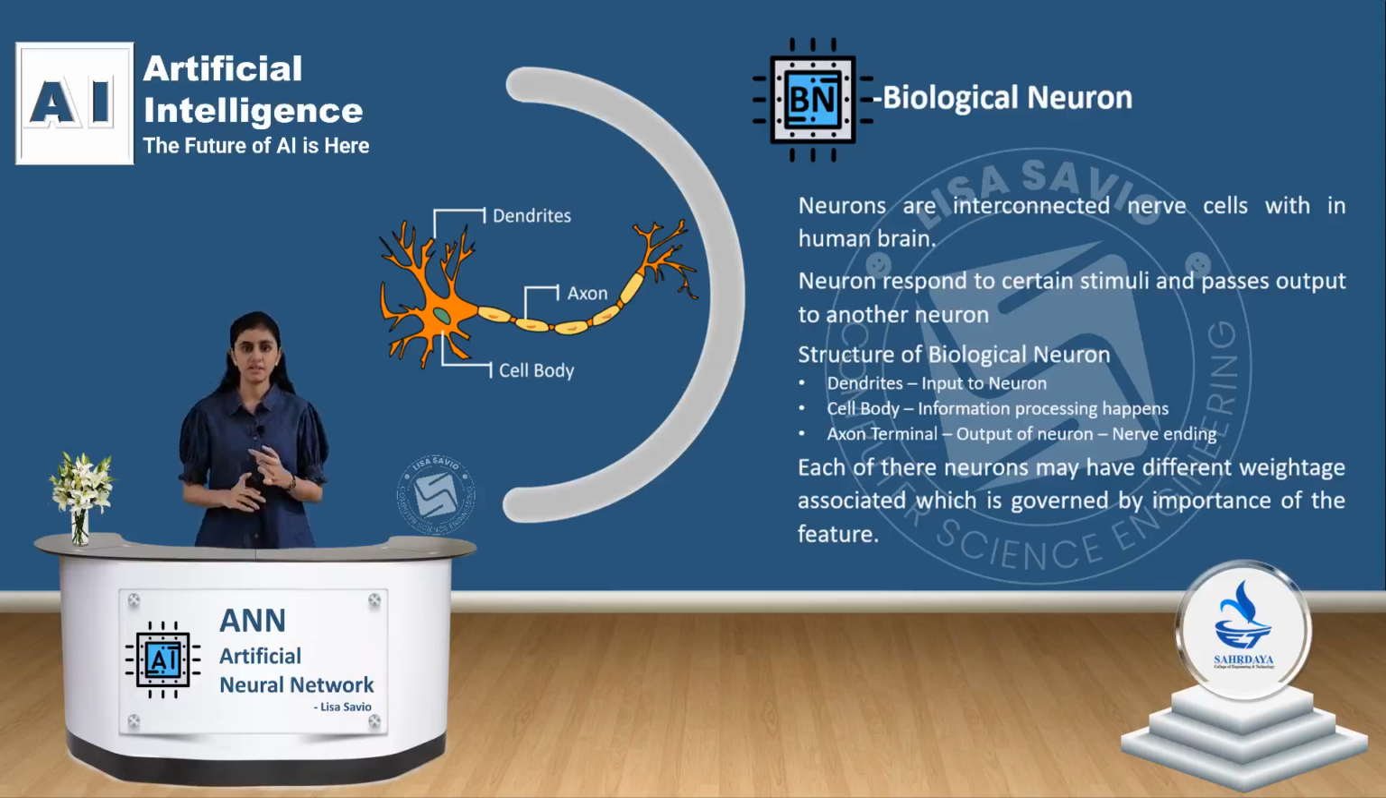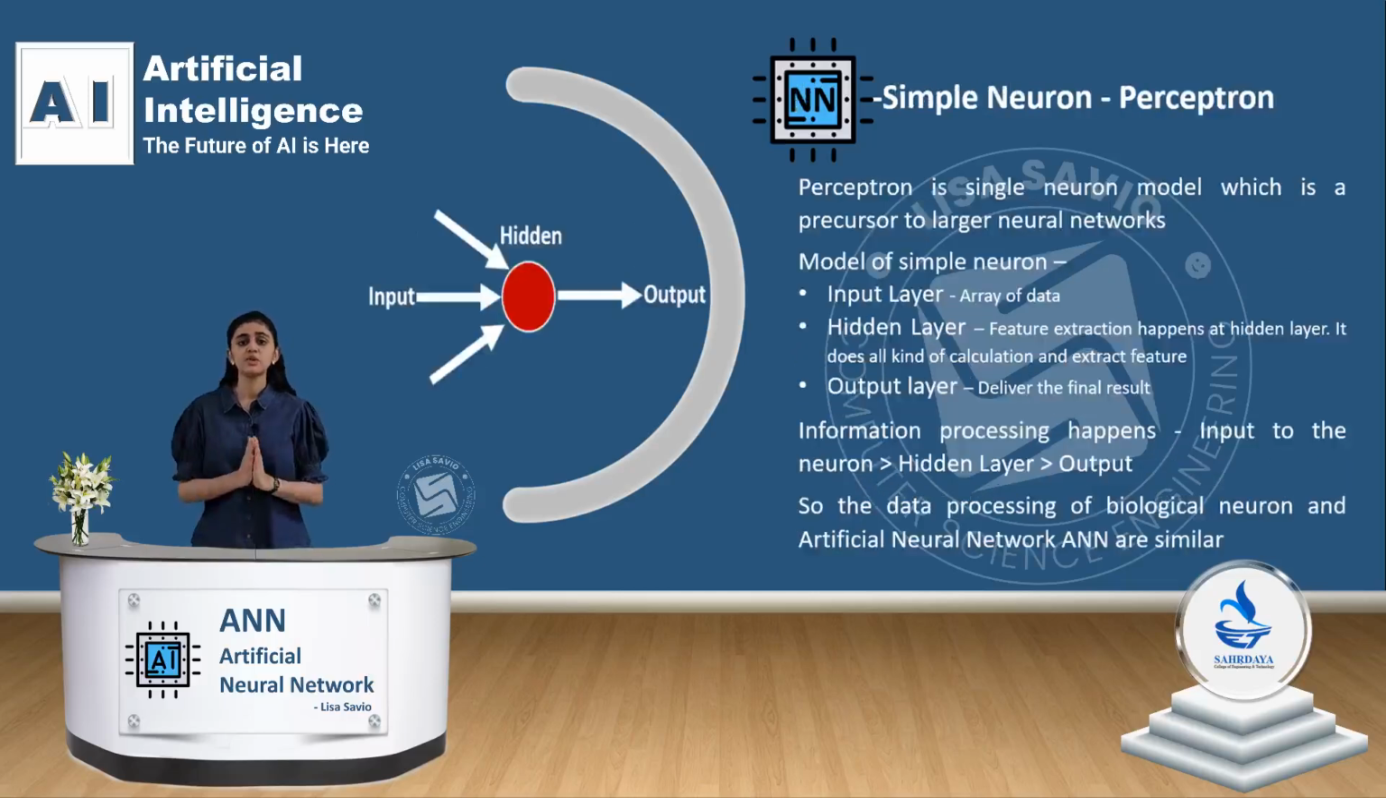Biological neurons have dendrites for input, a cell body for processing, and axon terminals for output. ANN mimics this structure by having artificial neurons or nodes which are organized in layers: input, hidden and output. And similar to biological neurons, they also have weightages which they use to learn from data and make intelligent decisions. Similar to a biological neuron, a perceptron is a single neuron model which serves as a predecessor to